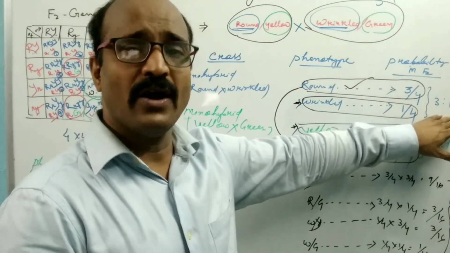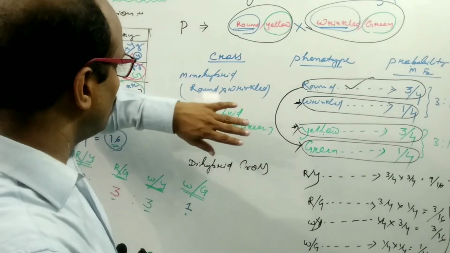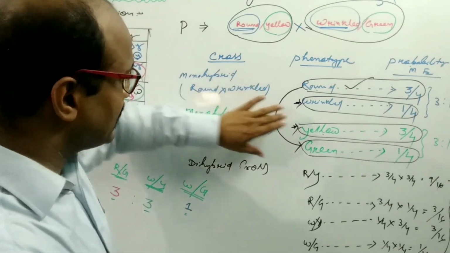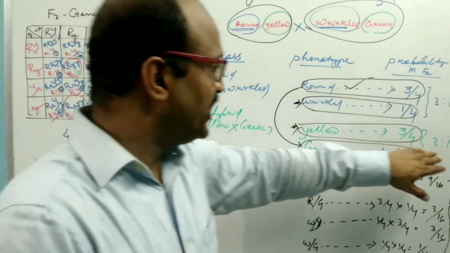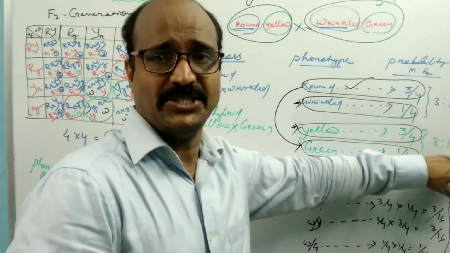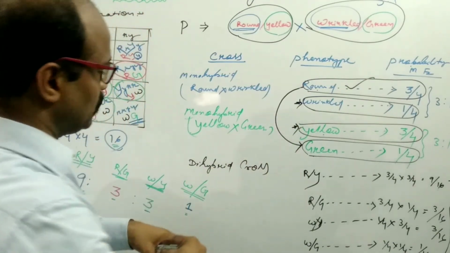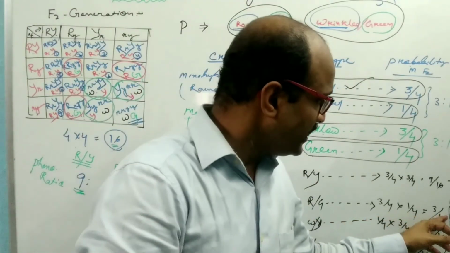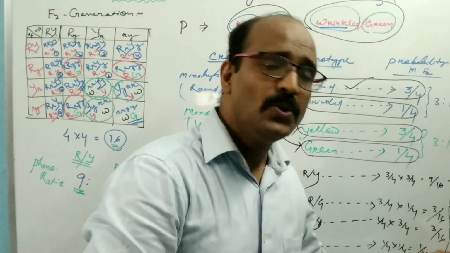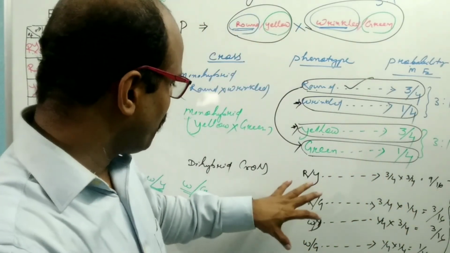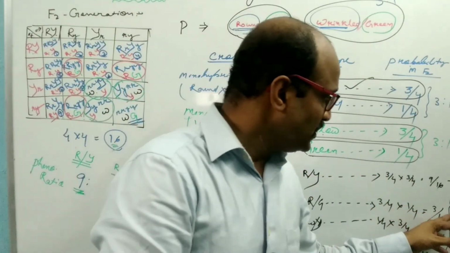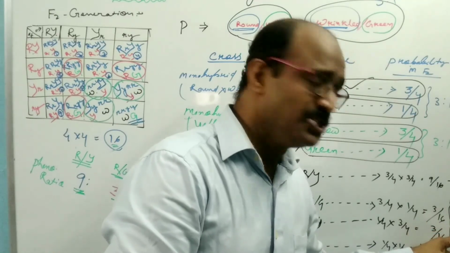From this analysis, it is clear that if you fix one character, then the other character obeys the 3:1 ratio. If you fix round and wrinkled, then this character obeys the 3:1 ratio. If you take the whole set of characters, it produces individuals in the ratio 9:3:3:1.